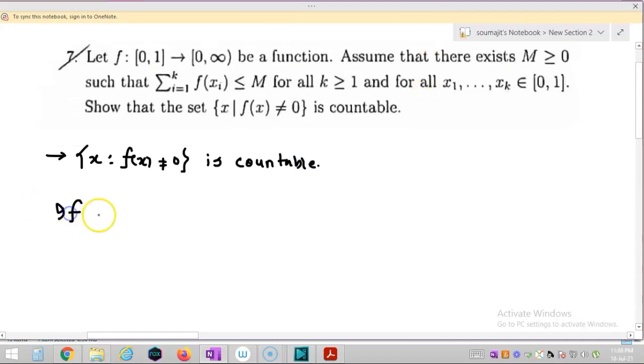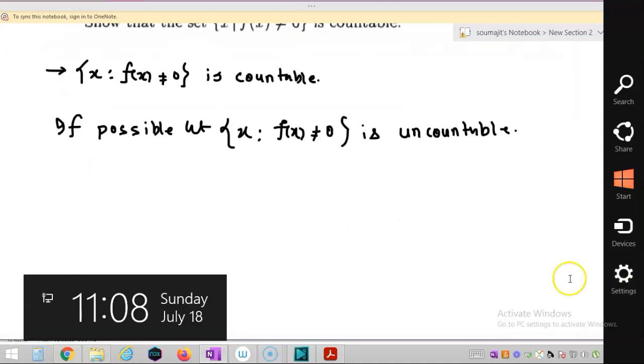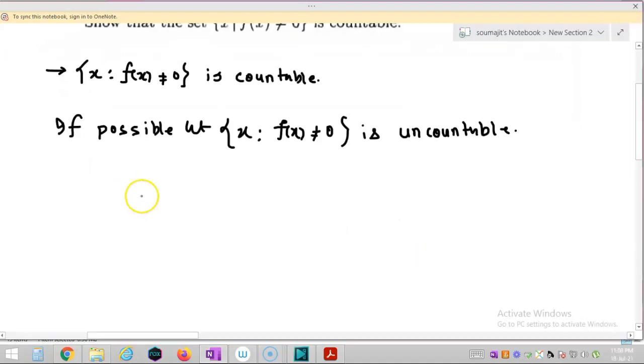If possible, let the set of all x such that f(x) not equal to 0 be uncountable, right? Now let us consider this set as B. Okay, I am considering the set A equal to f(x) such that x belongs to B.